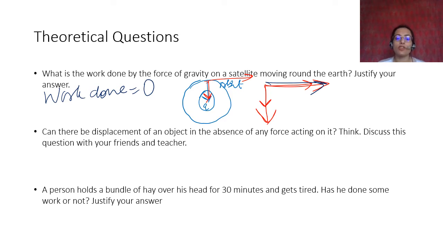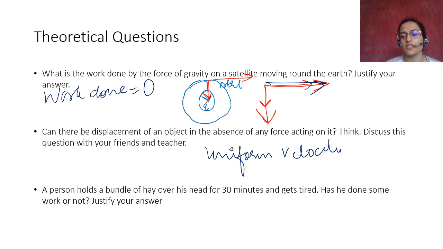Can there be displacement of an object in the absence of any force acting on it? Yes. If it is moving with uniform velocity, if there is no acceleration, moving with a certain uniform velocity in the absence of frictional force, there is no force acting on it, but it can still be displaced because it is moving with a certain speed. We have done this previously. It has just been asked in a different way. Uniform velocity means that the velocity is not changing. Therefore, it is covering the same distance in the same interval of time, but there is no force acting on it because it is not changing. If there was any force acting on it, then the velocity would have changed.